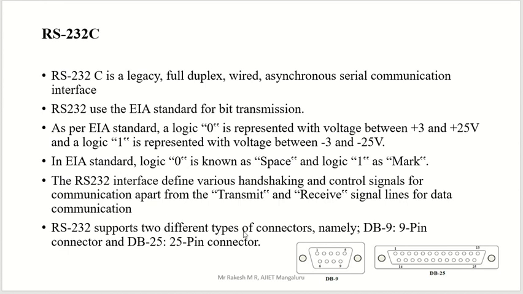RS-232 supports two different types of connectors: DB9 and DB25. You can see the diagram here. Why is it called DB9? Because it has 9 separate pins. And DB25 has 25 pins.